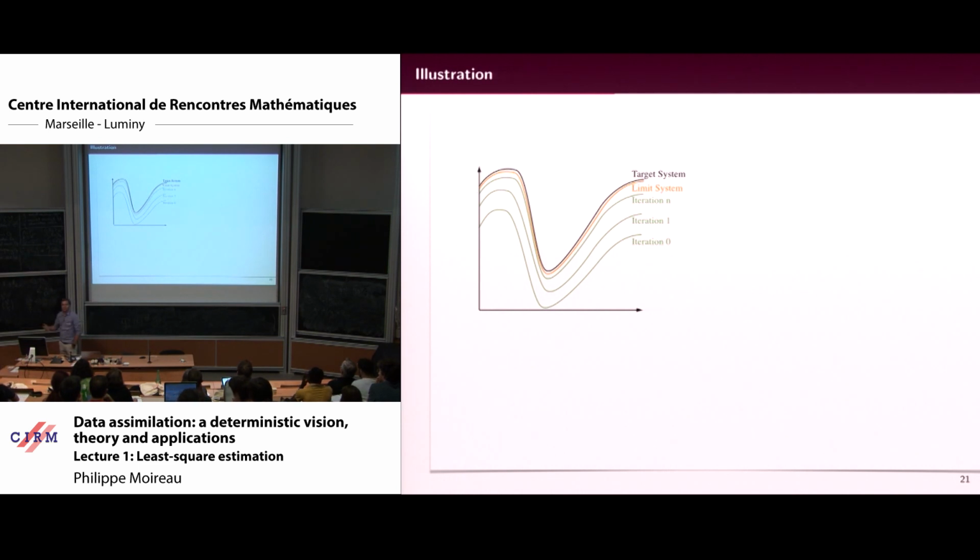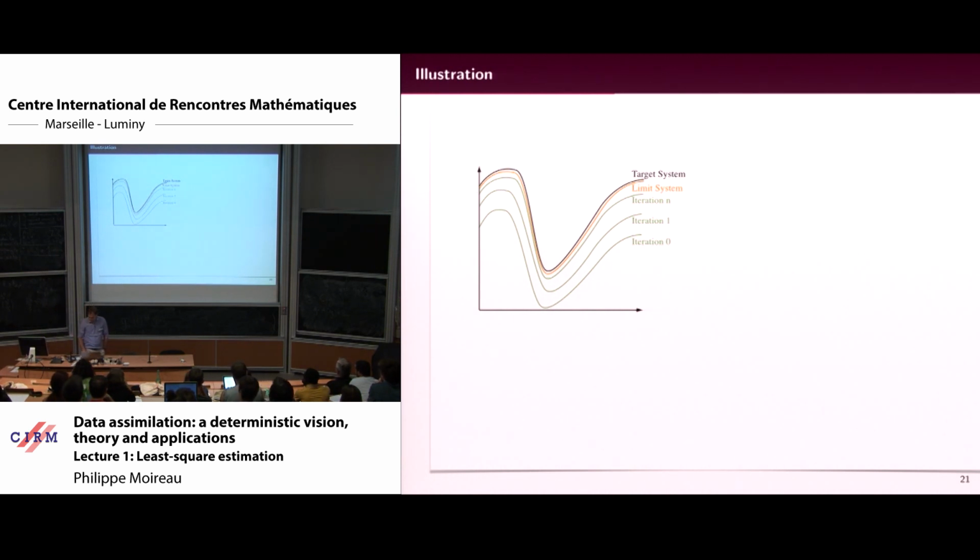So this is your 4D var. So this is the 4D var in black. This is your target, for example, target trajectory. You start from the wrong initial condition, for example, and you do your 4D var. So forget about the model error. For example, if you start from a wrong initial condition, you are here, then you do the adjoint, find a new position, iterate, and then you converge. Okay, that's the 4D var.